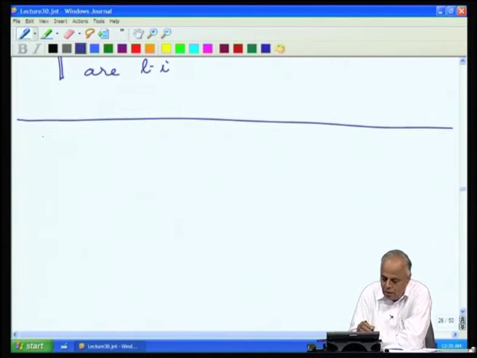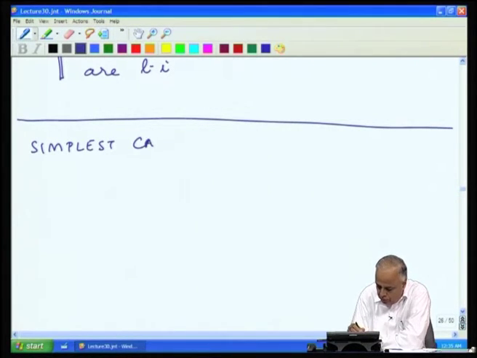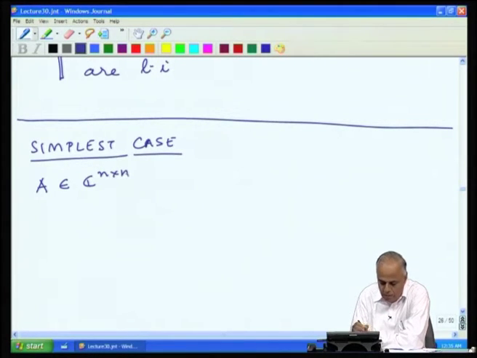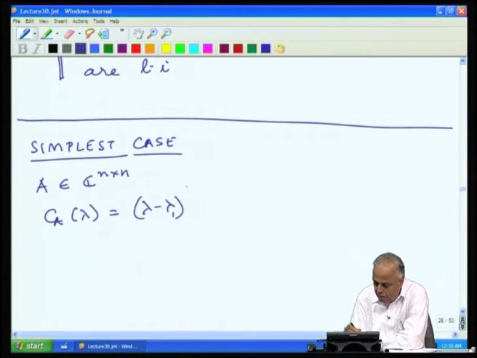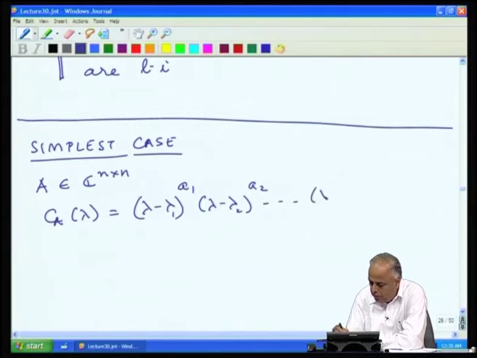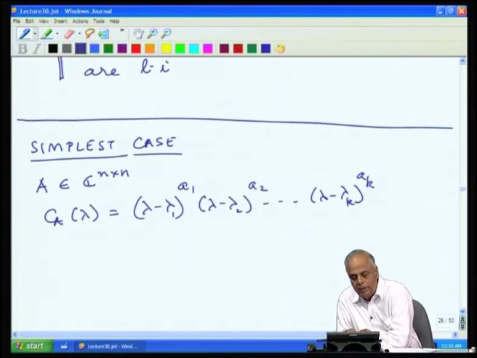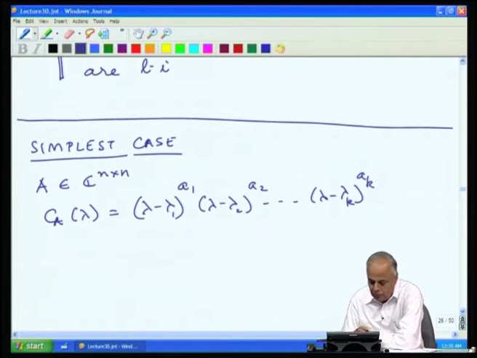So, now let us consider the simplest case. We will see why this is the simplest case. A is a complex matrix, with the characteristic polynomial lambda minus lambda 1 to the power a1, lambda minus lambda 2 to the power a2, ..., lambda minus lambda k to the power ak, with the usual notation that lambda 1, lambda 2, ..., lambda k are the distinct eigenvalues and a1, a2, ..., ak are the algebraic multiplicities.